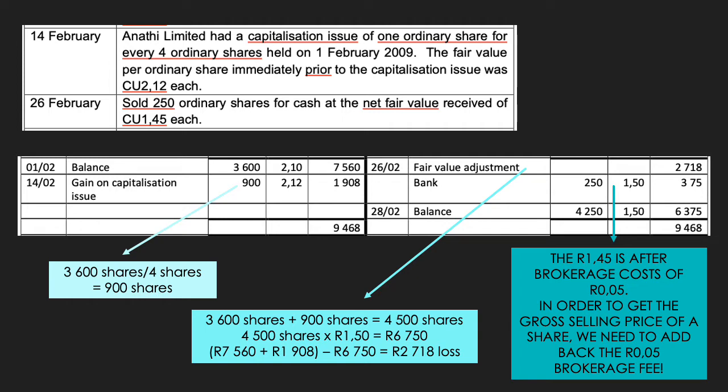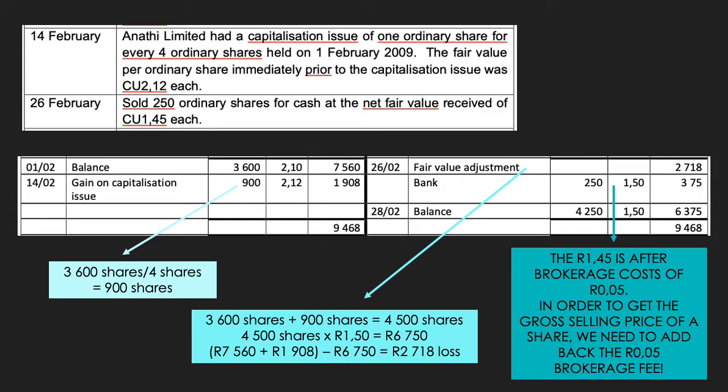As at the 1st of February 2009, Loyiso Limited had 3,600 ordinary shares in Anati Limited. 1 share was issued for every 4 ordinary shares held, and as a result, we received an additional 900 shares. These 900 shares are then multiplied by the fair value of R2.12 per share in order to get the gain on capitalisation issue of R1,908. Importantly, your contra account cannot be bank as we did not pay anything in order to receive these additional shares.